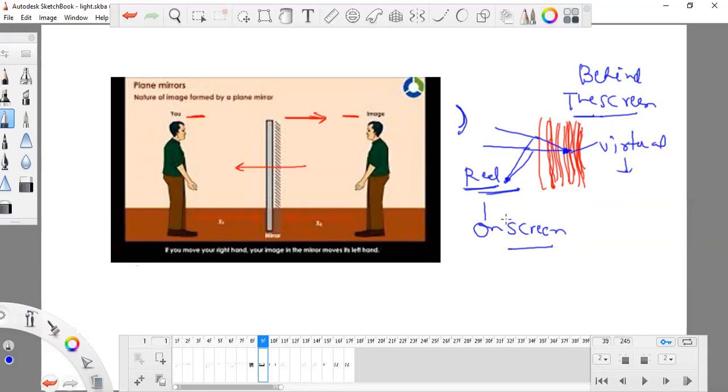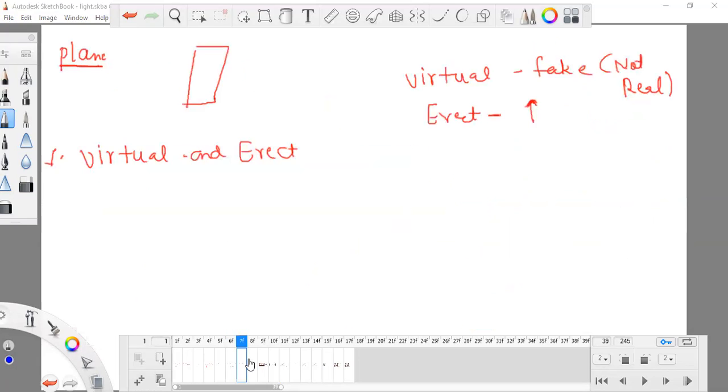The image which is forming on the screen is known as a real image, and the image which is forming behind the screen is known as a virtual image. It is also known as fake, and it is a bit blurred, not very clear or clean. So a plane mirror forms virtual and erect images.